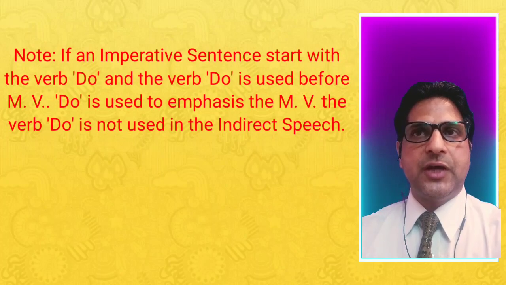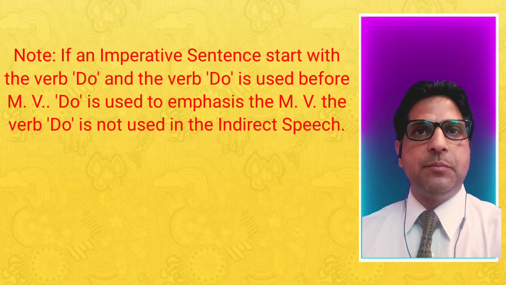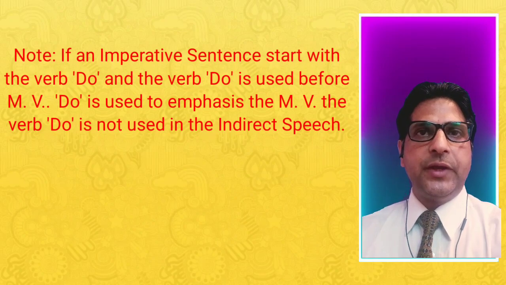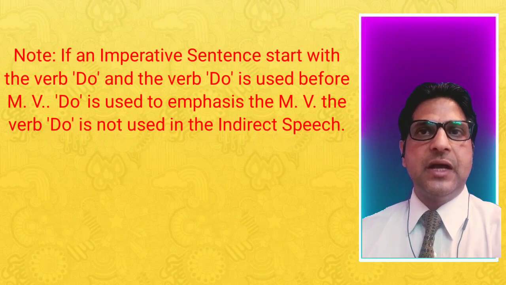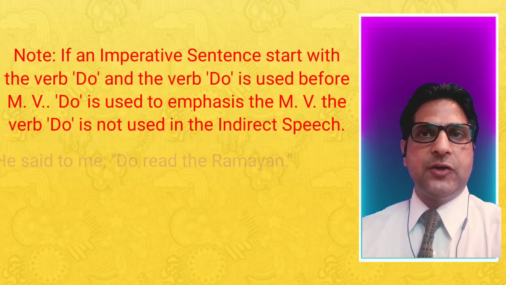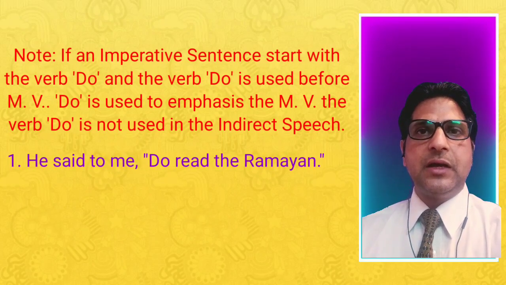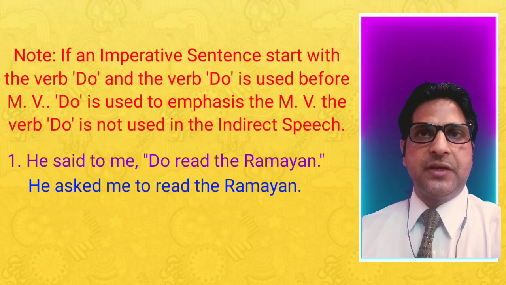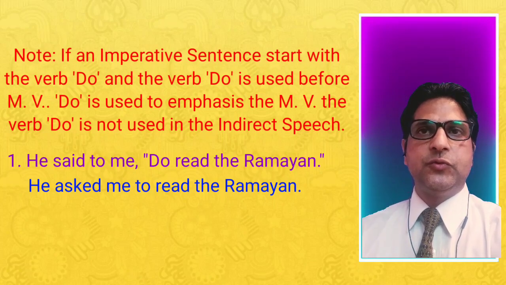Remember this. If an imperative sentence starts with the verb do and the verb do is used before the main verb, do is used to emphasize the main verb. The verb do is not used in the indirect speech. For example, he said to me, "Do read the Ramayana." He asked me to read the Ramayana. We have removed the word do because this is used to emphasize the main verb read.